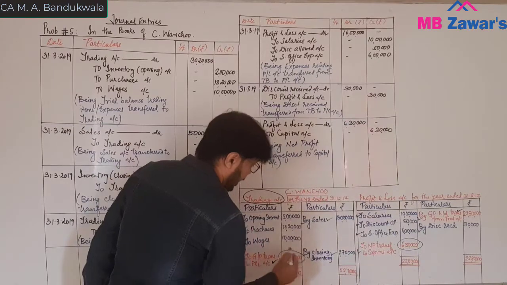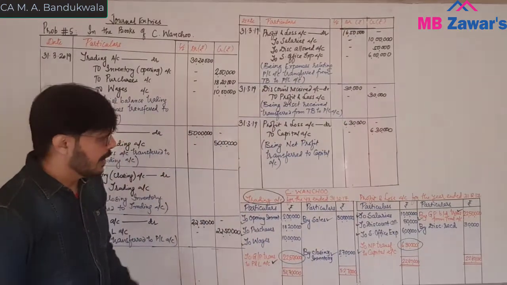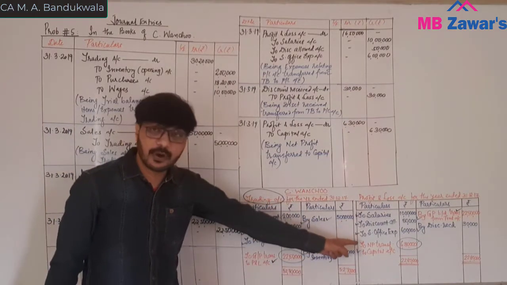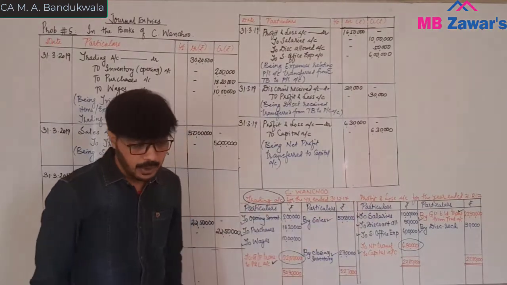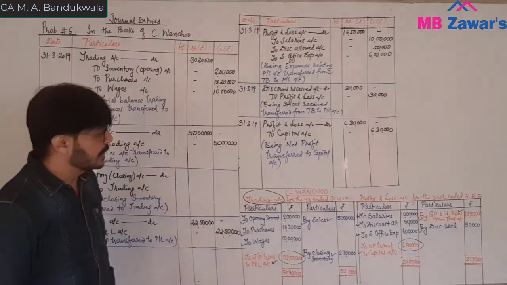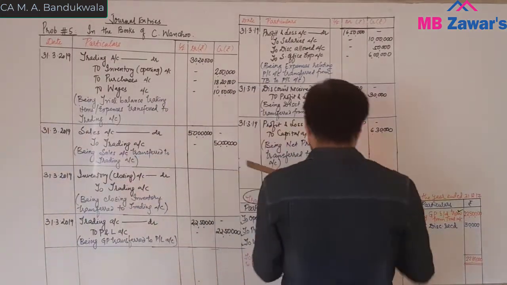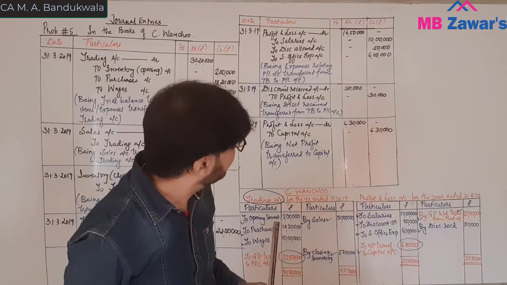In the similar manner, how we have transferred GP to profit and loss account. Transfer of GP to P&L, trading to P&L account. Transfer of net profit to capital, P&L account, debit to capital account. So this is how the journal entries are passed. And now just put up the total.